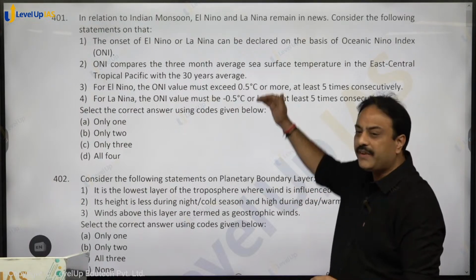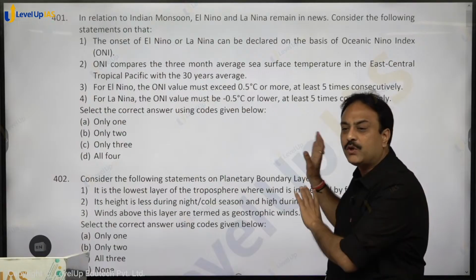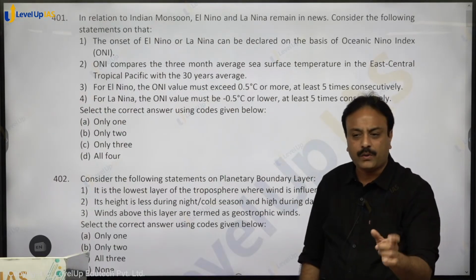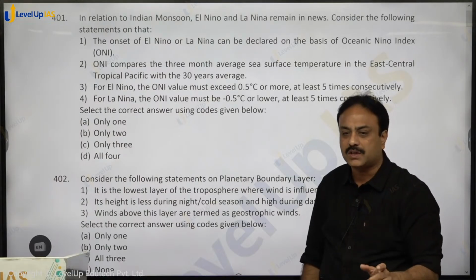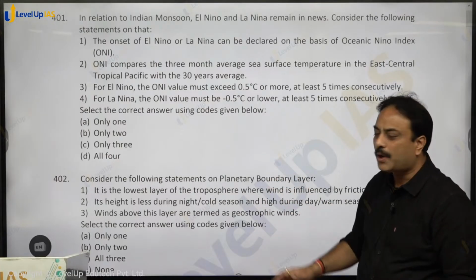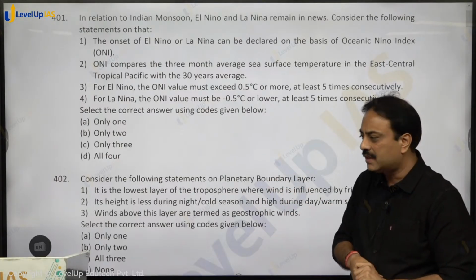And when there is no deviation for 5 continuous months, there is no plus or minus reading, it is normal, natural, like the neutral phase of the El Nino Southern Oscillation. Clear on that? So all the 4 statements hold true. So all 4, option D, D for dog, shall be the right answer. Clear on that?